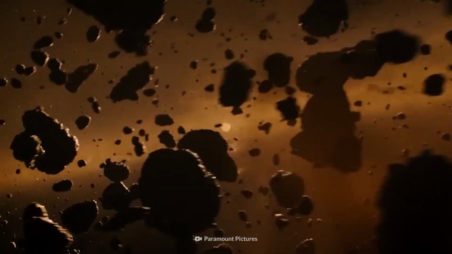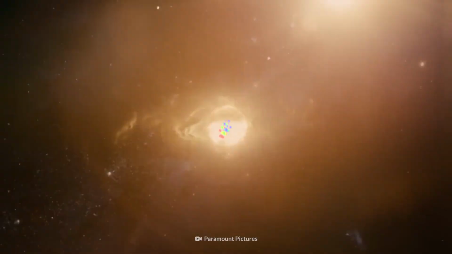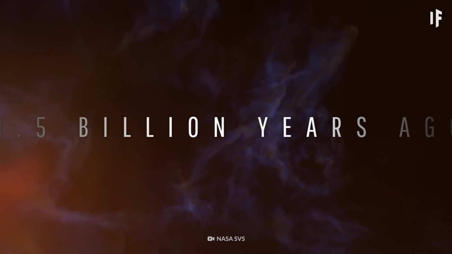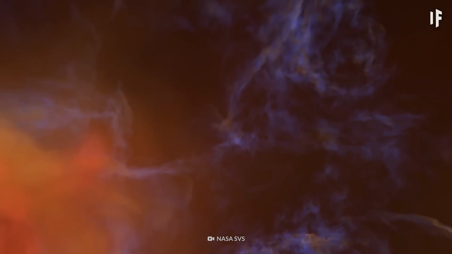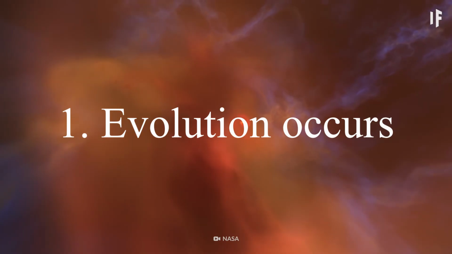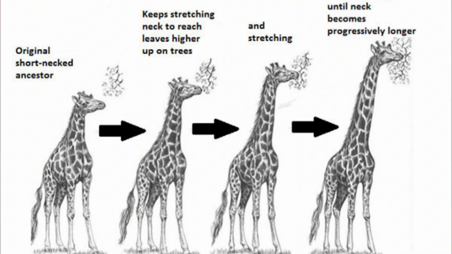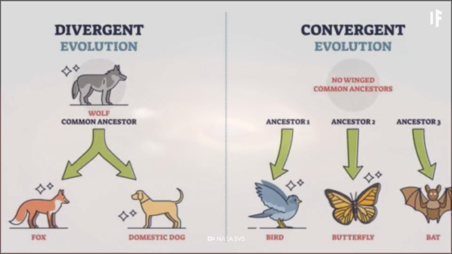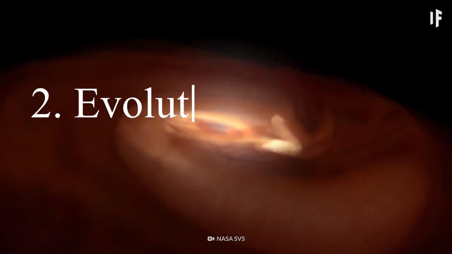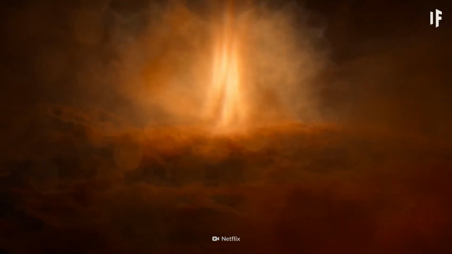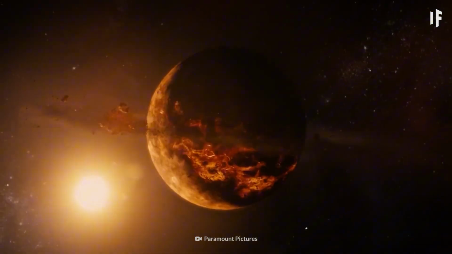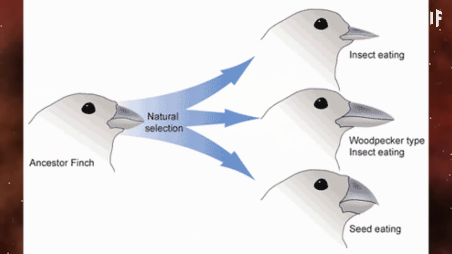Darwin's theory of evolution by natural selection was first put forward in his book On the Origin of Species, which was published in 1859. His theory contains two major ideas, the first being that evolution occurs. This means that organisms change over time and that life on Earth has changed as descendants diverged from common ancestors in the past. His second idea is that evolution occurs by natural selection. Natural selection is the process in which living things with beneficial traits produce more offspring than others do. This will result in changes in the traits of living things over time.